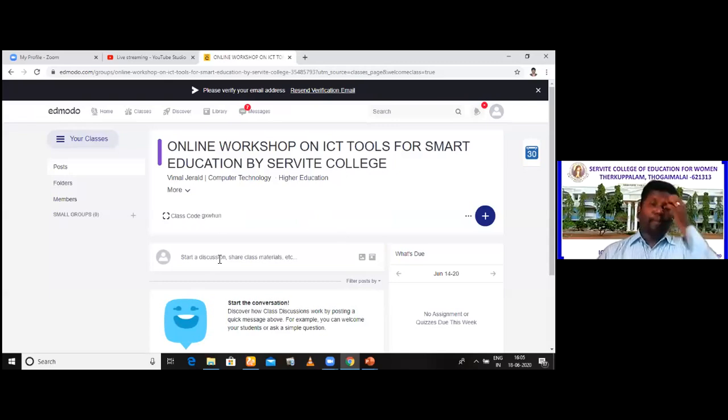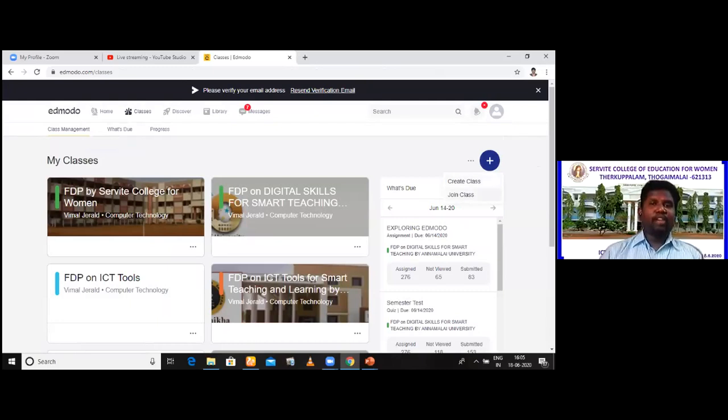Now, dear participants, I request you to join this class. You have to create an account and you have to join the class. You go to browser, type Edmodo, create an account, create a class. After creating class, you join my class using this code. How can you join? I told you earlier. Click classes and you see the plus symbol. Plus this and you have an option for join class. Are you able to see the join class option? Click that. You will be able to join class by giving this code here.